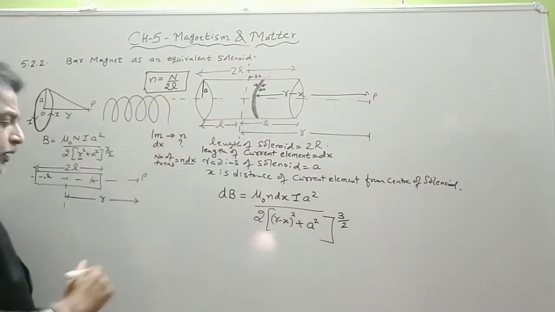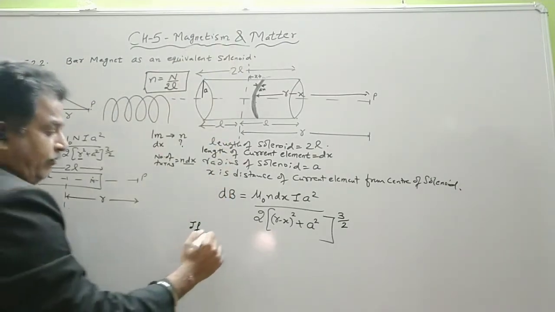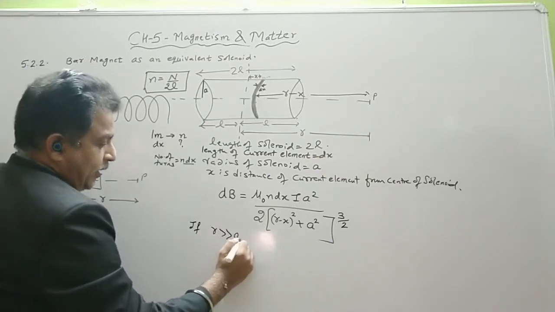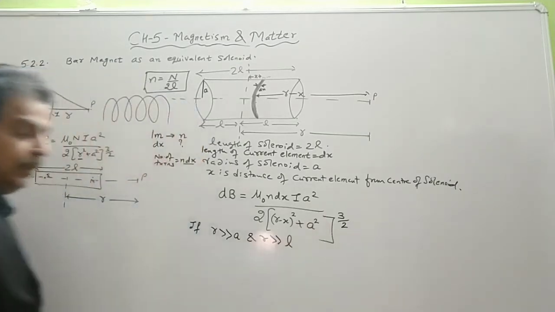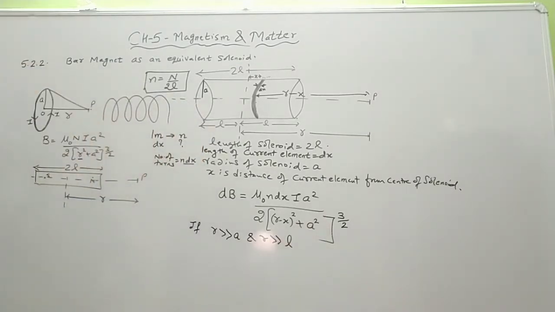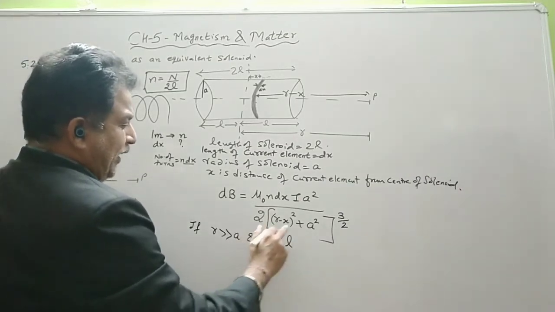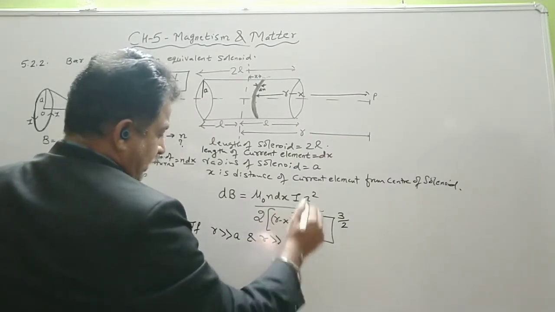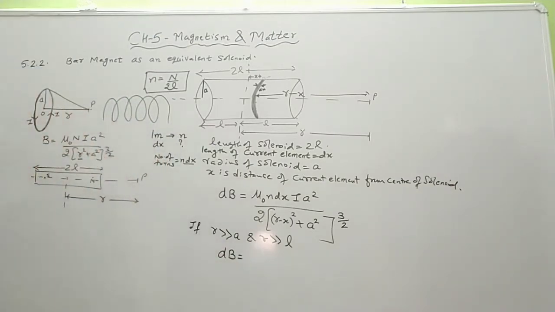Now we assume that the point P is far away, that is, r is greater than the radius and r is greater than L or 2L. Then we can eliminate this x also, and we can write dB is equal to... you have to assume that the point is far away.